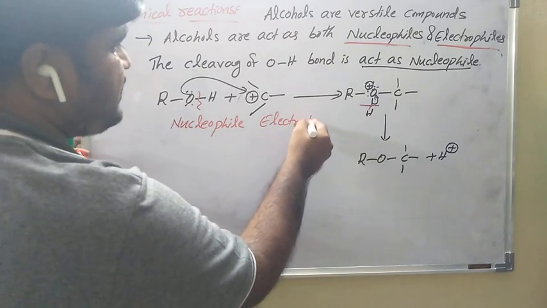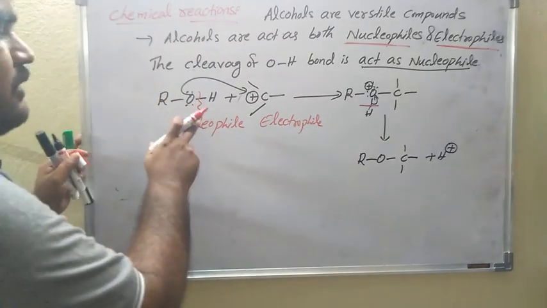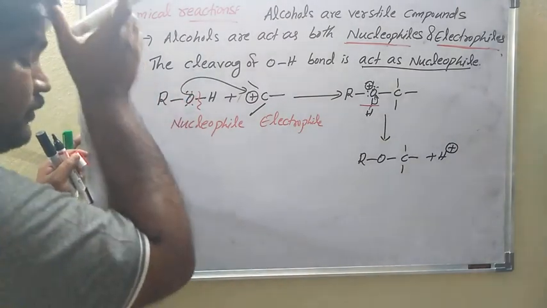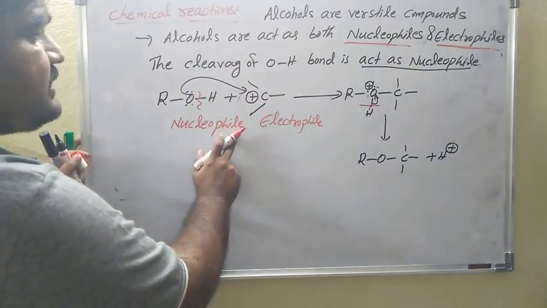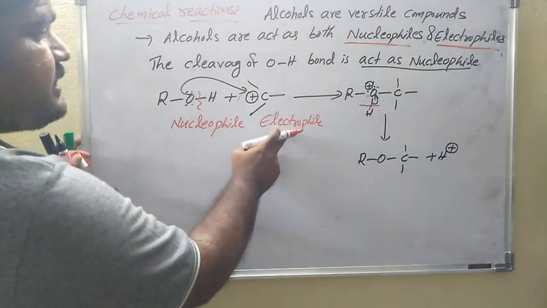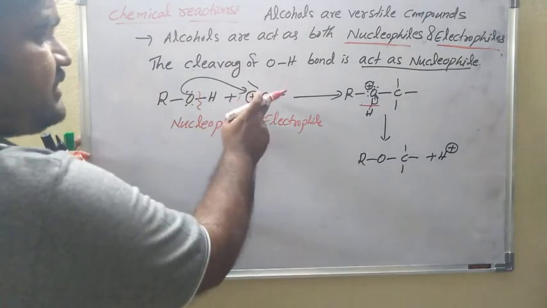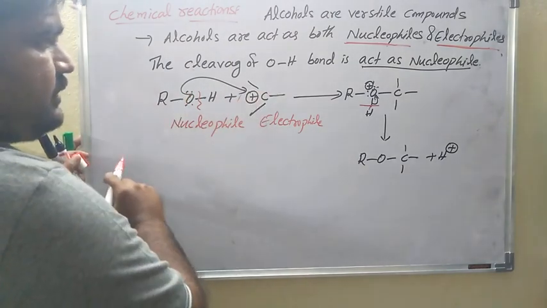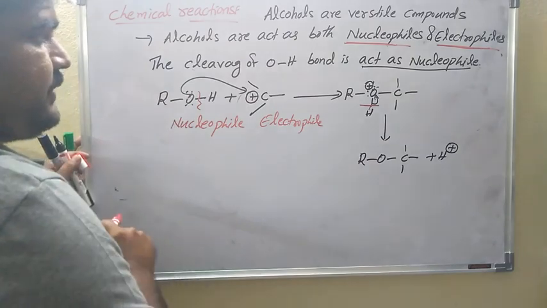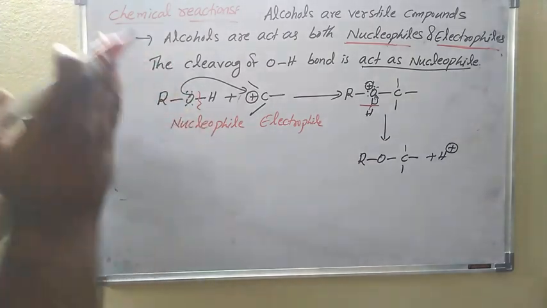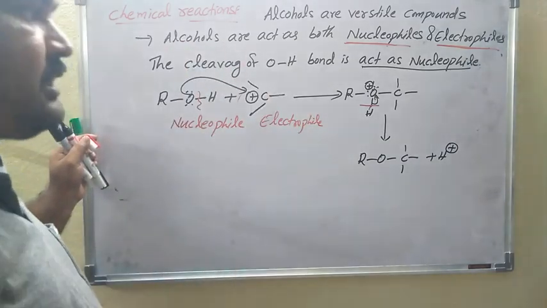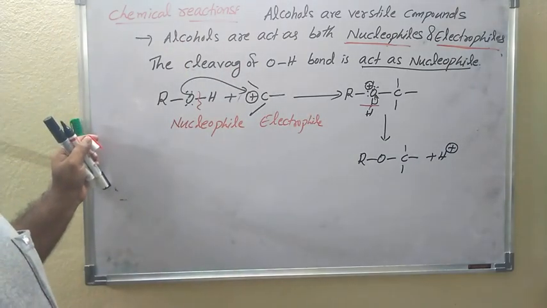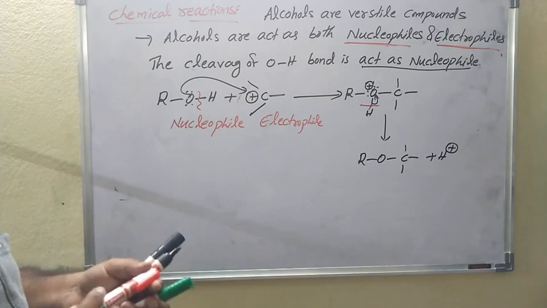Positive charge means it is an electrophile. The compound that is ready to donate electrons to other compounds is a nucleophile. The compound that accepts electrons is called an electrophile. Here there is deficiency of electrons, and here an excess of electrons, because the oxygen atom has two lone pairs. So with cleavage of the OH bond, alcohols act as nucleophiles. Is it clear?